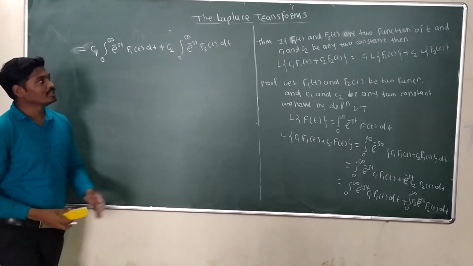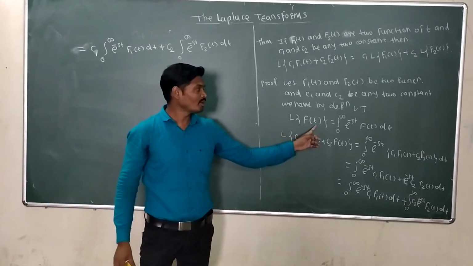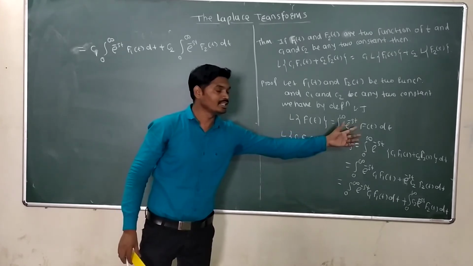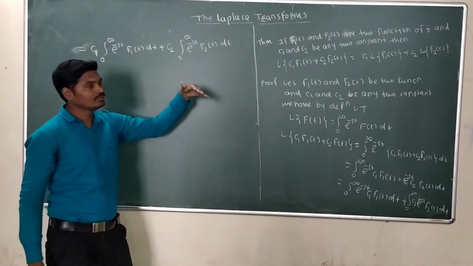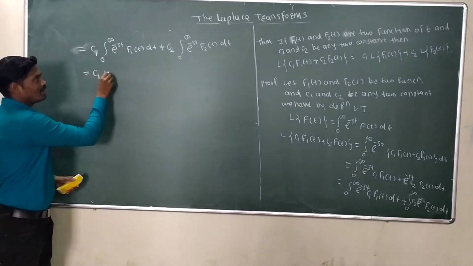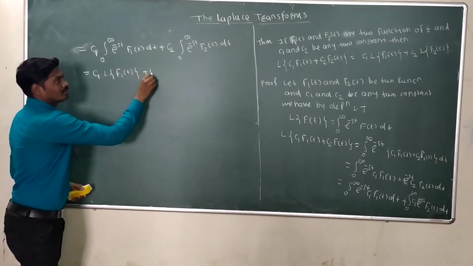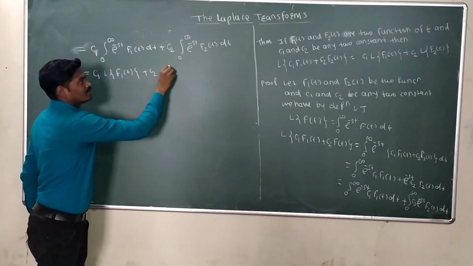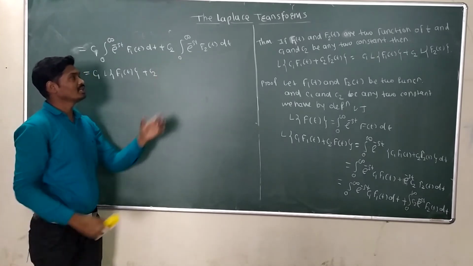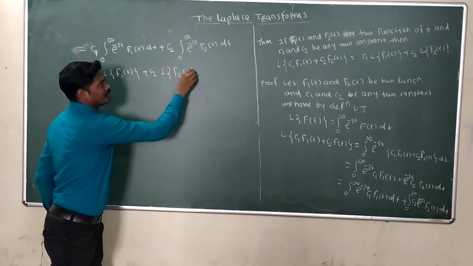Again using the reverse definition of the Laplace transform. What is the definition of the Laplace transform? Laplace transform of f of t is equal to integration 0 to infinity e raised to minus st f of t dt. We get it here on the right side. So using the reverse definition of the Laplace transform, we get c1 into Laplace transform of your function f1 of t plus c2, again here use the reverse definition, then we get Laplace transform of f of t.